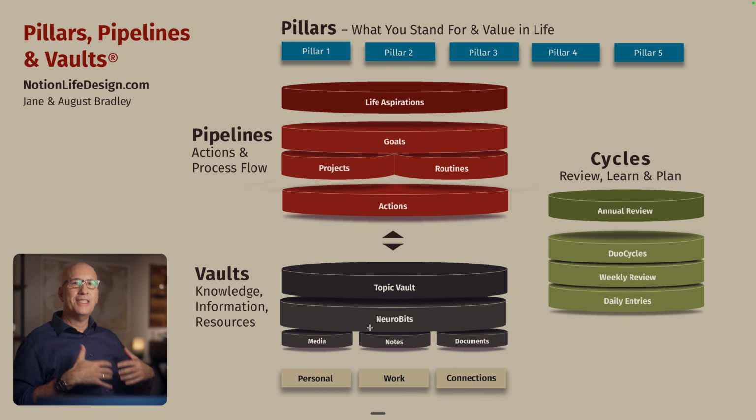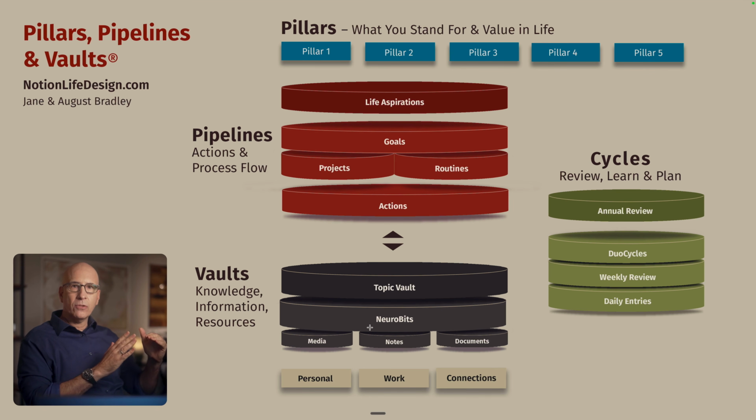And then cycles. Systems by their nature will entropy and decay. They will drift into fragments and they will migrate towards chaos. We prevent this through our cycles process. At the highest level, we do an annual review and reflection and planning. And then we have 2-month duocycles where we do a bigger picture, breaking down the 12 months into 6 duocycle intervals. And then we do weekly reviews and daily entries.